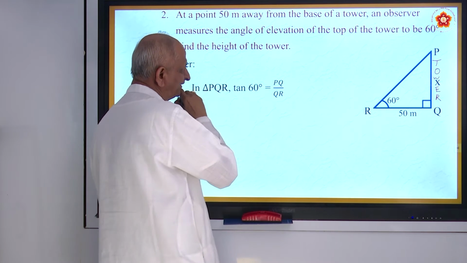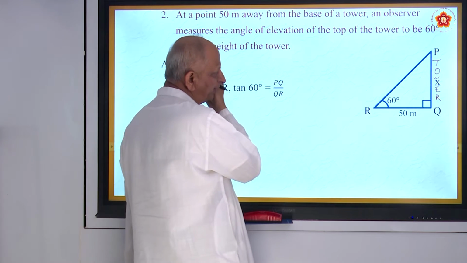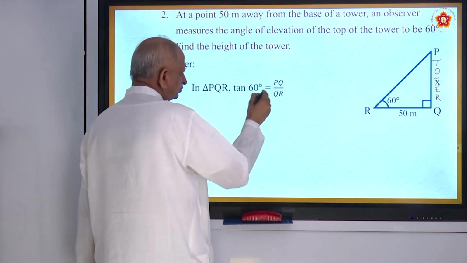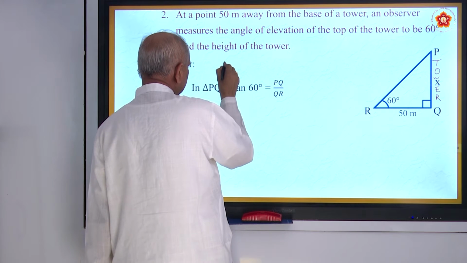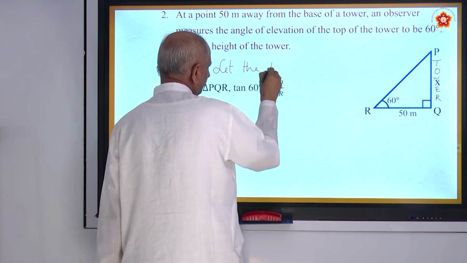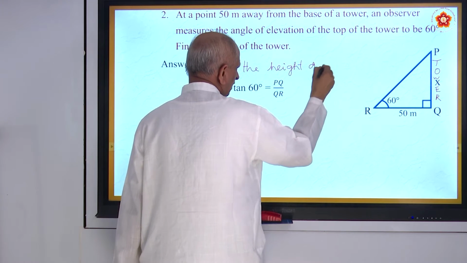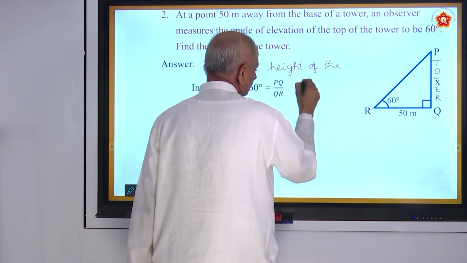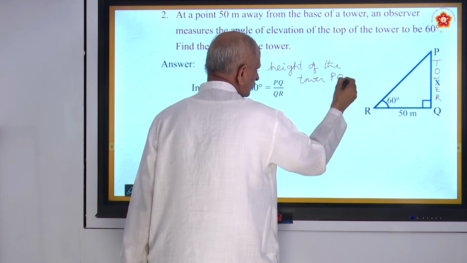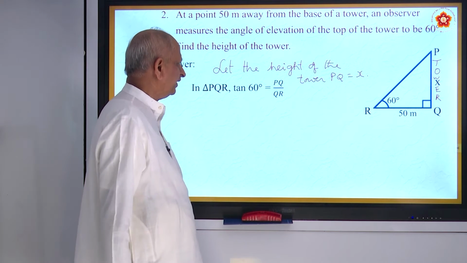So we take tan 60. Tan 60 is equal to PQ by QR. That is the tower, so let the height of the tower, PQ, be x. You can take x or h, anyone.